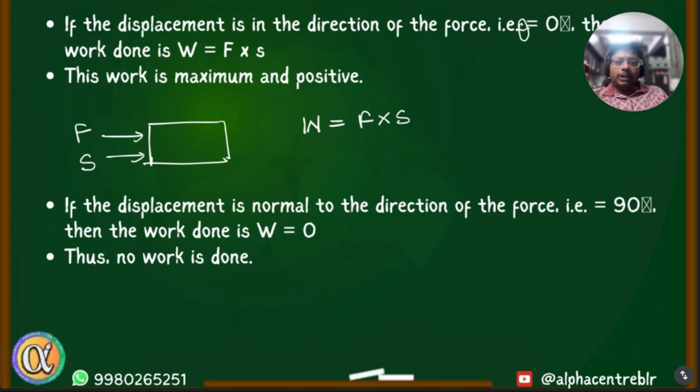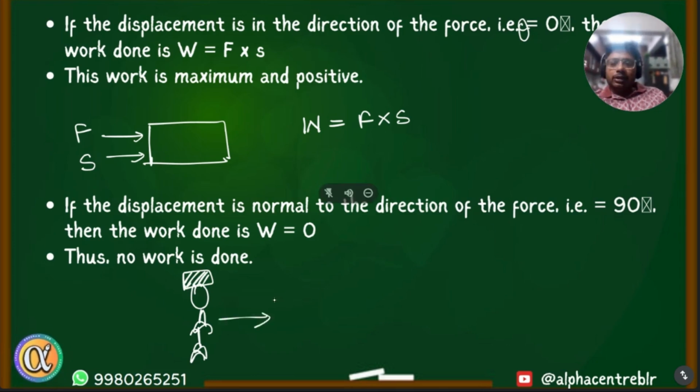What if the displacement is normal to the direction of force applied? If a coolie is holding weight on his head and he is moving on a horizontal surface, what is work done by the coolie against gravity? Gravitational force acts in the downward direction, and since he is not lifting the object, we can say he is not doing any work on the object against gravity.